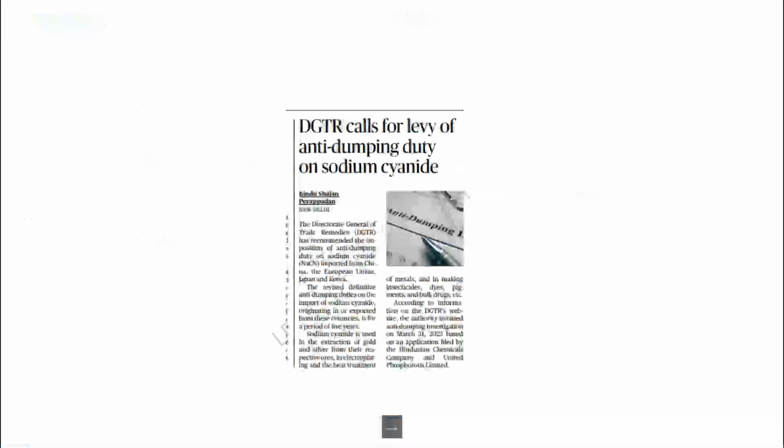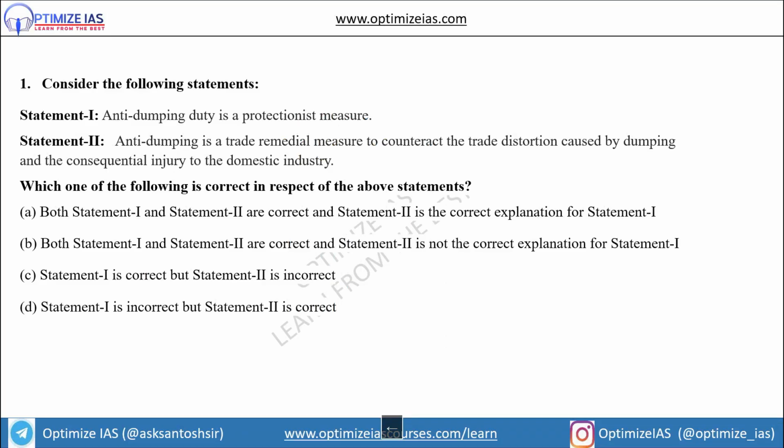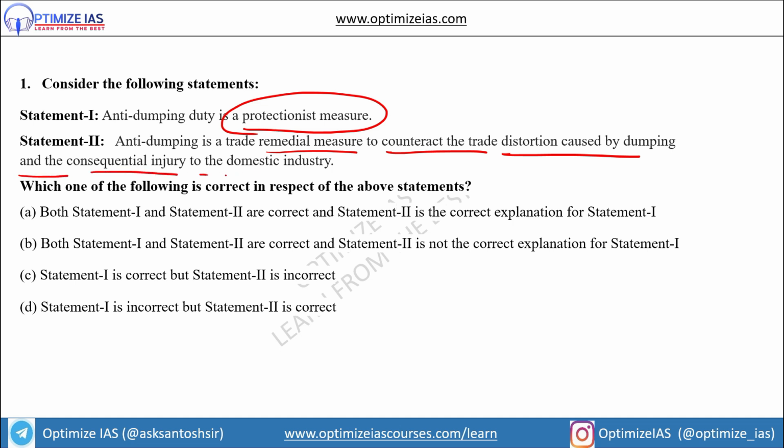Let me show you the context in which I have framed this question. You can see here DGTR calls for levy of anti-dumping duty on sodium cyanide. So let us read the question, guys. Statement 1 says anti-dumping duty is a protectionist measure. Statement 2 says anti-dumping duty is a trade remedial measure to counteract trade distortion caused by dumping and consequential injury to the domestic industry. Guys, statement 2 is correct because anti-dumping duty is a trade remedial measure to counteract trade distortion caused by dumping of goods.